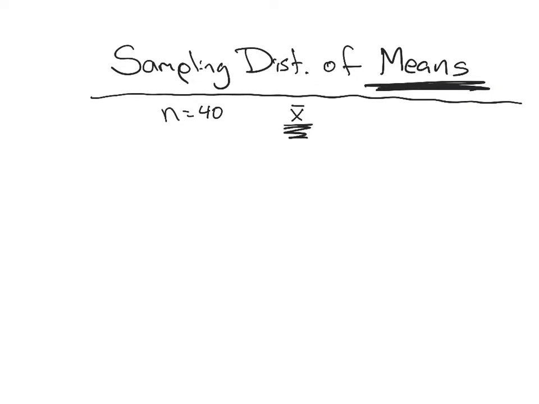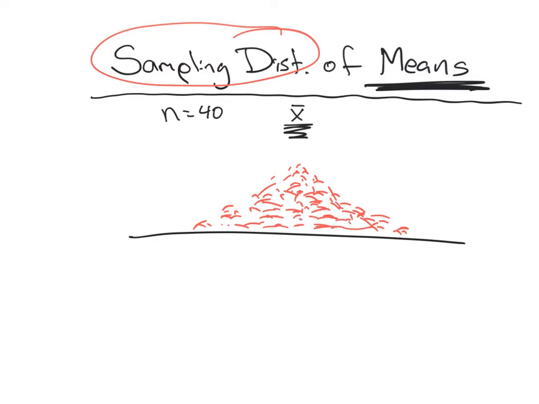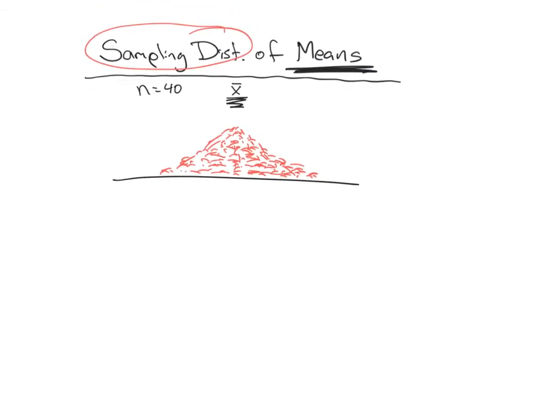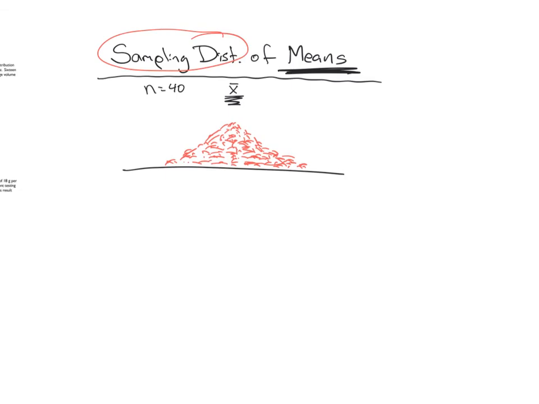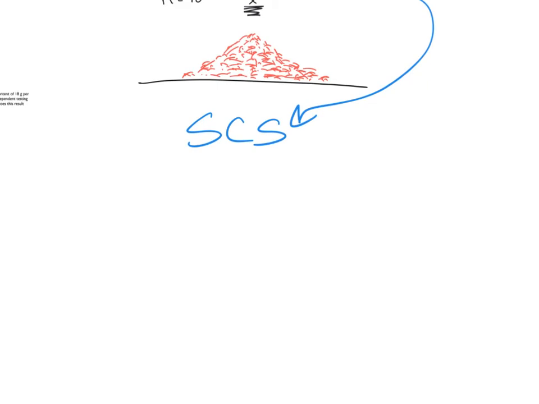But then remember the idea of sampling distributions themselves is the distribution of all possible sample means, right? So then I get all these sample means and they just keep stacking and stacking, all possible, right? Not just 100 samples of size 40, but all possible samples. There's millions of these samples, and there's no way we're ever going to be able to get all these samples. So what we're going to rely on is the theory. The theory is if we are doing a sampling distribution of means, we can figure out the socks, right? So let's talk about those socks real quick, what you should have known.